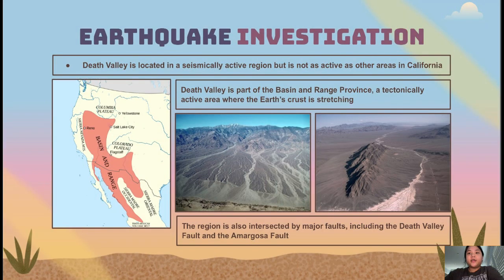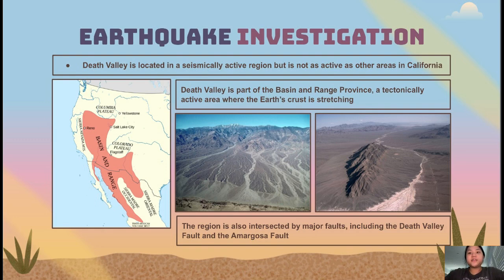Death Valley is located in a seismically active region, but is not as active as other areas in California. It is part of the Basin and Range Province. This is a tectonically active area where the Earth's crust is stretching, which can contribute to seismic activity. The region is also intersected by several significant faults, including the Death Valley Fault and the Amargosa Fault, which can cause earthquakes. I've included the picture of the two faults in the slide.